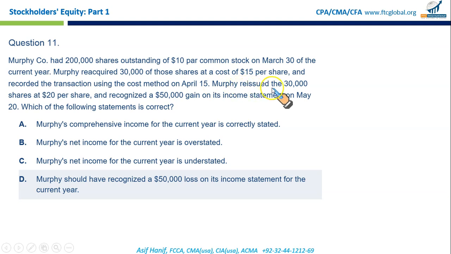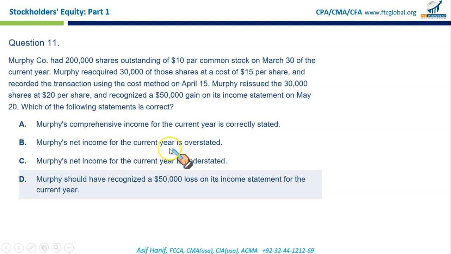Then it says Murphy reissued 30,000 shares at $20 per share, more than the price paid, and recognized a $50,000 gain on its income statement on May 20th. This is very wrong. You can't recognize income on acquisition or disposal of any treasury stock. Net income or retained earnings will never be increased through a treasury stock transaction. So Murphy's comprehensive income for the current year is wrong, since net income is wrong.